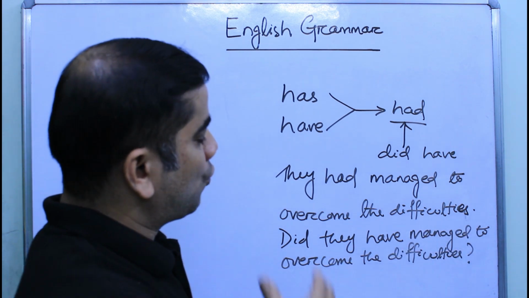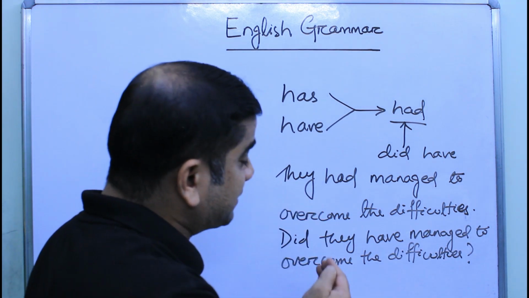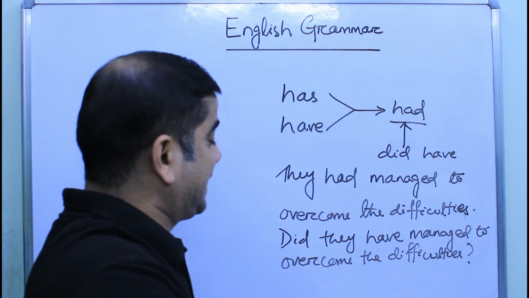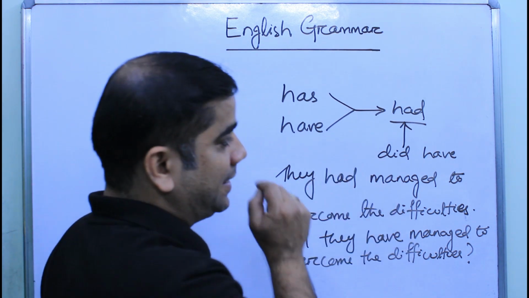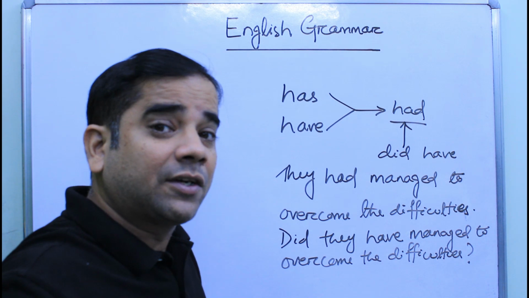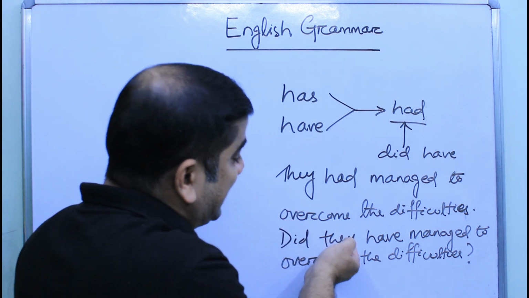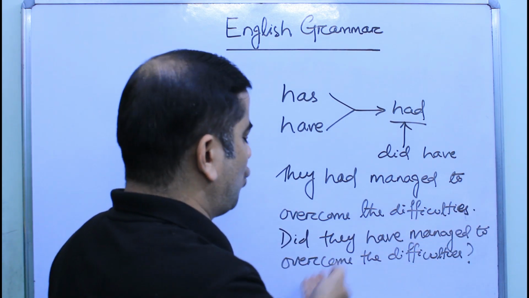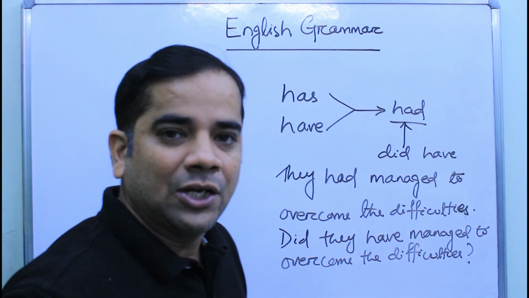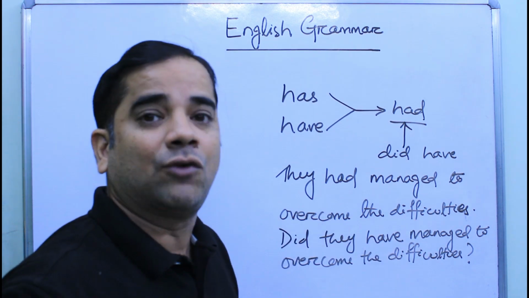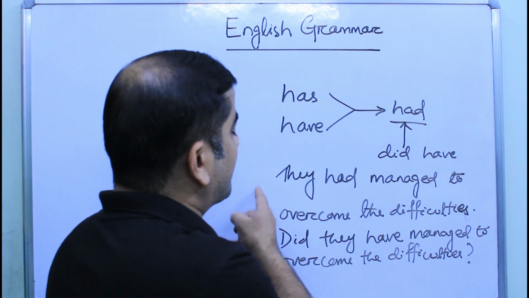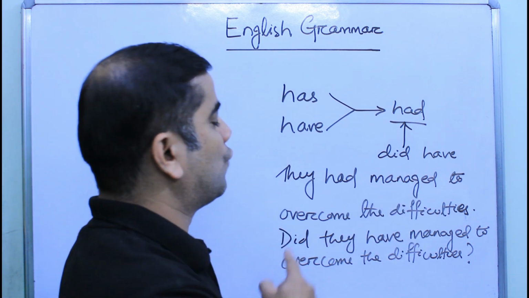Okay, so what we have done here, we have just brought the helping verb, that is in this case did, because we are going for the other case. So did they have managed to overcome the difficulties? This is the interrogative sentence that we can form out of the affirmative sentence, they had managed to overcome the difficulties.